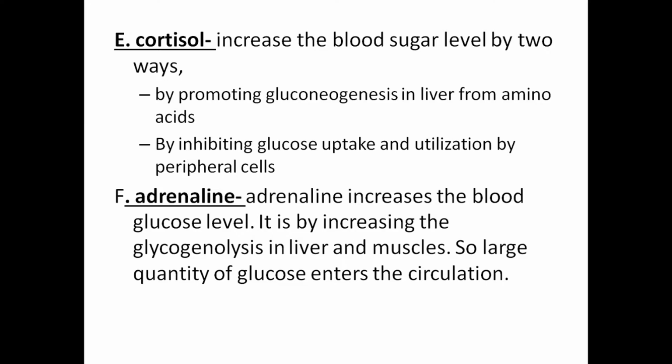The next hormone is cortisol. It increases the blood sugar level in two ways. First one, by promoting gluconeogenesis in the liver from amino acids, and by inhibiting glucose uptake and utilization by peripheral cells. Next is adrenaline. Adrenaline increases the blood glucose level by increasing glycogenolysis in the liver and muscles. So a large quantity of glucose enters the circulation.